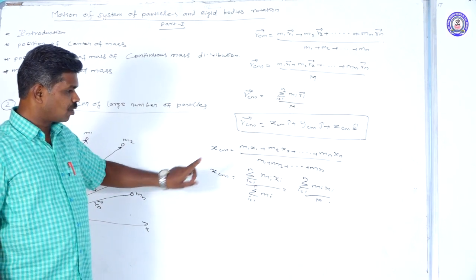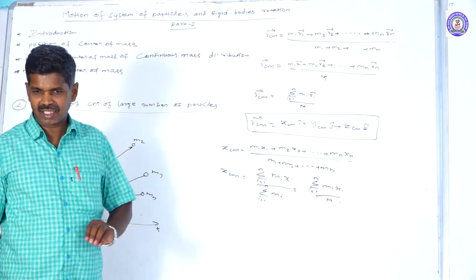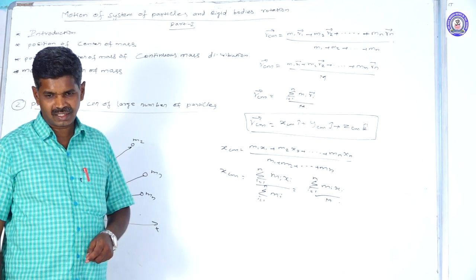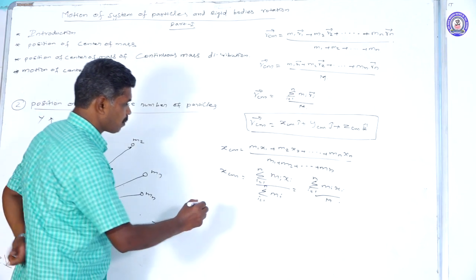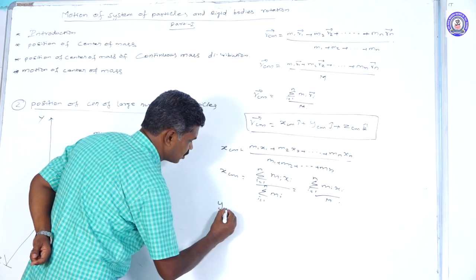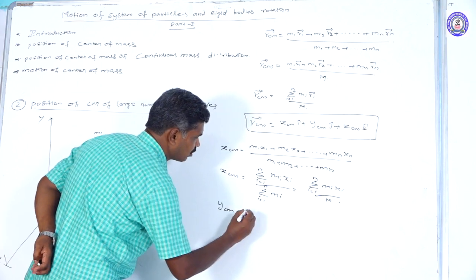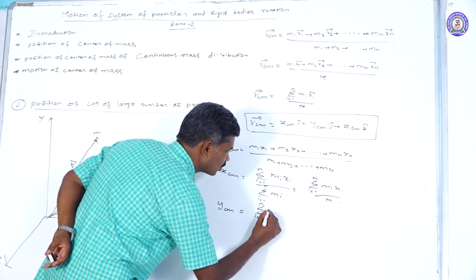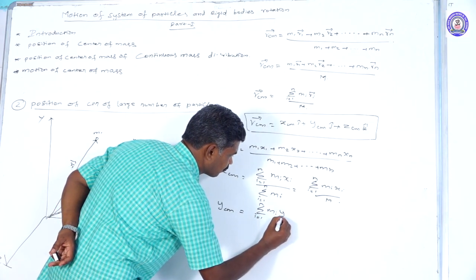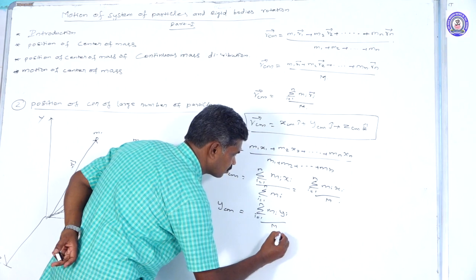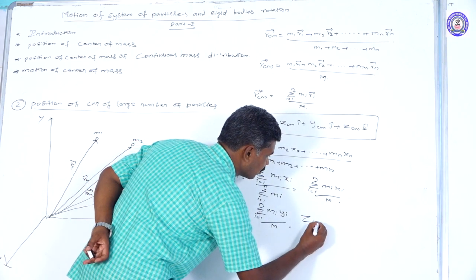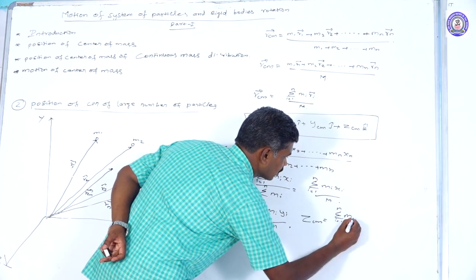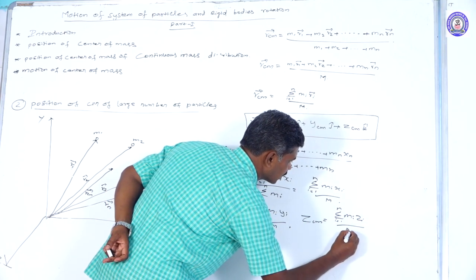For the x component, similarly we can calculate the y component also. Similarly, we can calculate the z component also. That's why y suffix cm, the center of mass y component, can be taken as summation of i equal to 1 to n, m_i y_i by capital M. Similarly, z_cm equals summation of i equal to 1 to n, m_i z_i divided by capital M.